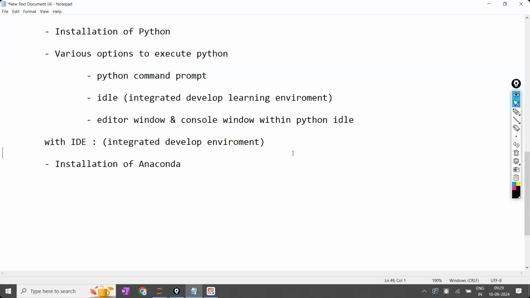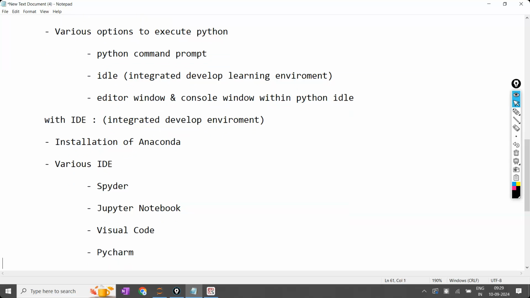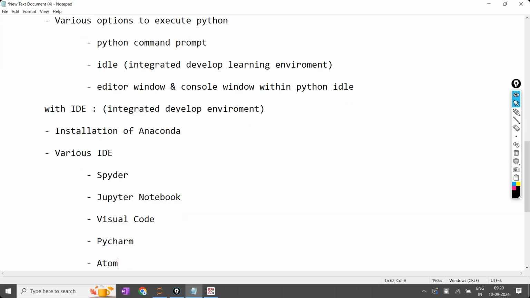Now, how to download Anaconda and how to work on Spyder or Jupyter Notebook. What are the various IDEs we have? One of them is Spyder. The second one is Jupyter Notebook. The third one is Visual Studio Code, which is also called VS Code. Next we have PyCharm. Using PyCharm or Atom, there are multiple like this.